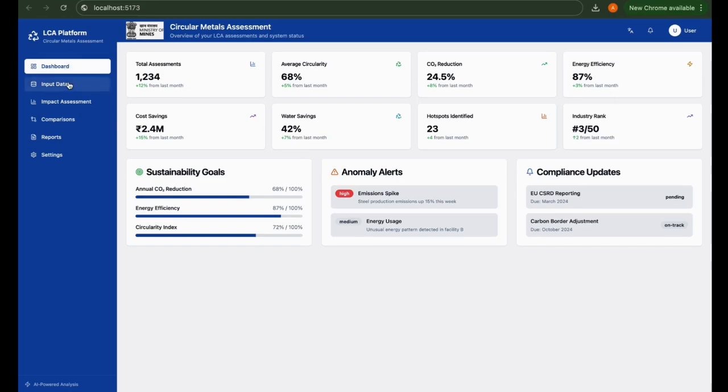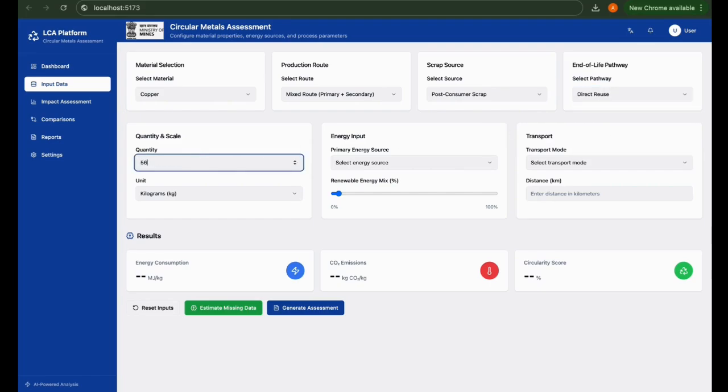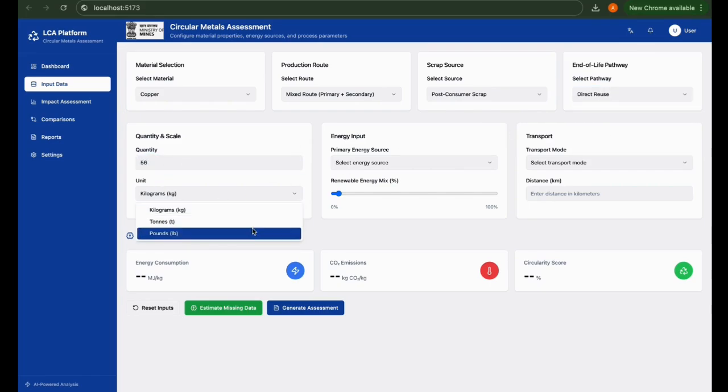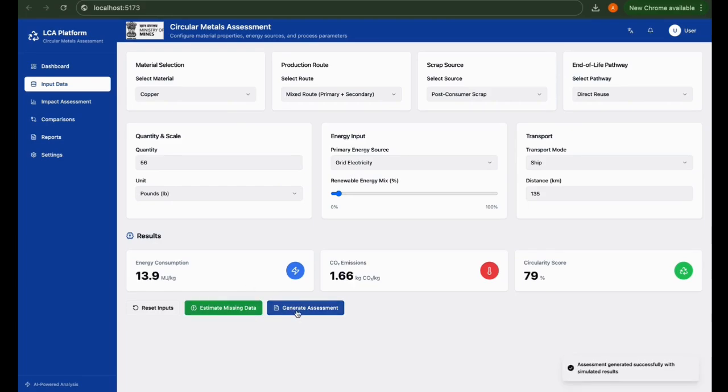Let's select the material, production route, scrap source, end-of-life pathway, quantity, and units. If any parameter is missing, click on estimate missing data, which will generate the estimated data using the prediction model. And when we click on generate assessment, it will predict energy consumption, CO2 emission, and circularity score.